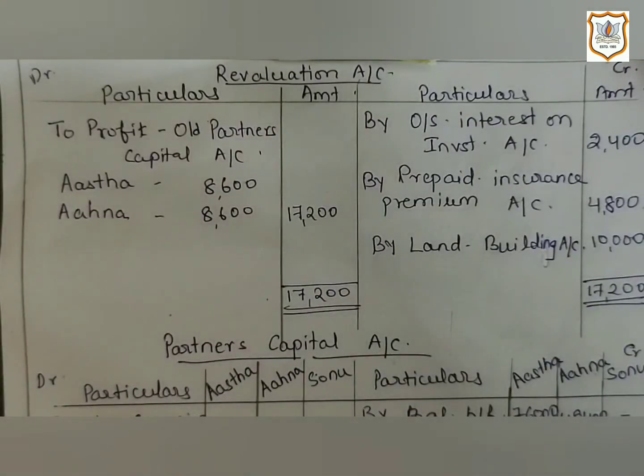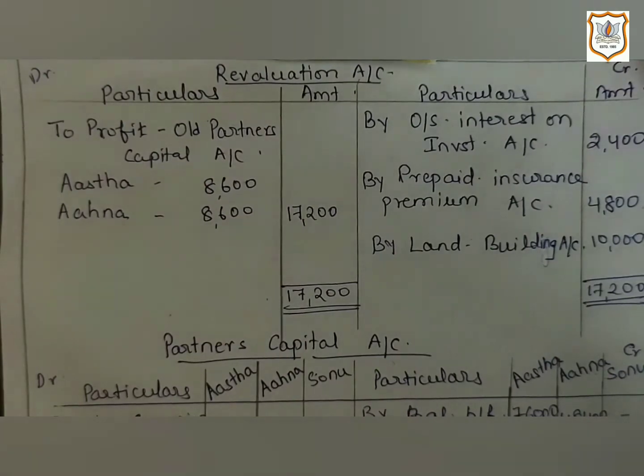And as there is increase in the value of asset, which is a kind of profit, it will be recorded on credit side of revaluation account. Here value of land and building is increased by rupees 10,000. So we will record 10,000 in revaluation account.